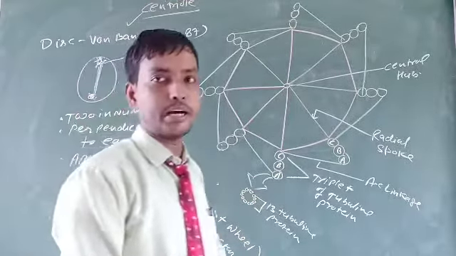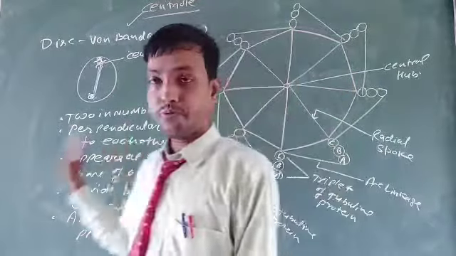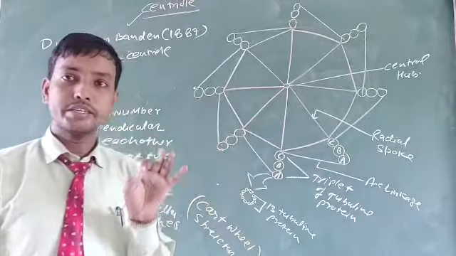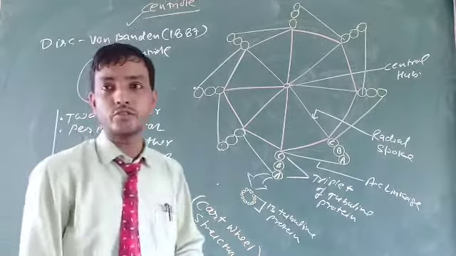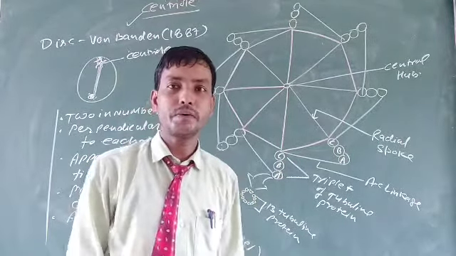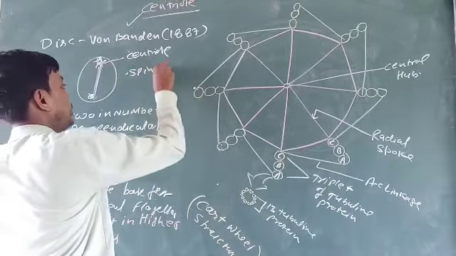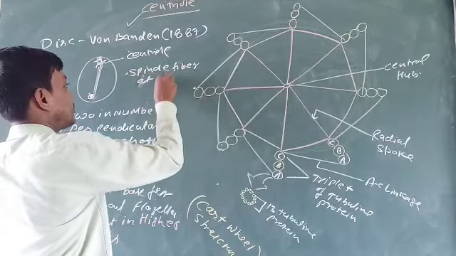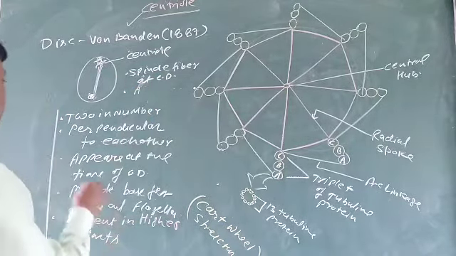I hope your concept regarding the cartwheel structure is clear. Keep in mind the function: it performs cell division and forms a very important part, the microtubules, that is known as spindle fibers. So it is responsible for the formation of spindle fibers at the time of cell division, and it also attaches the cilia and flagella.